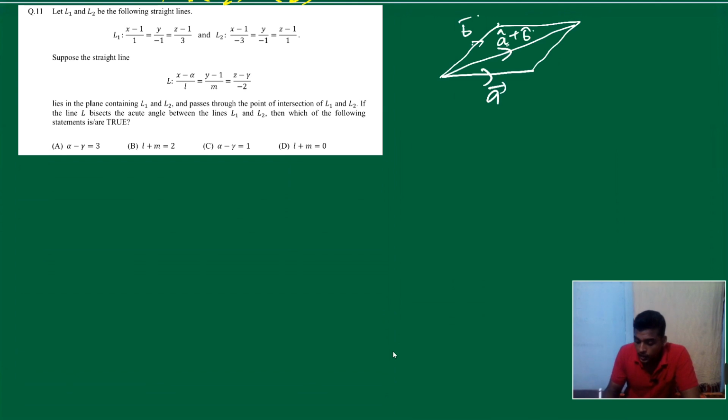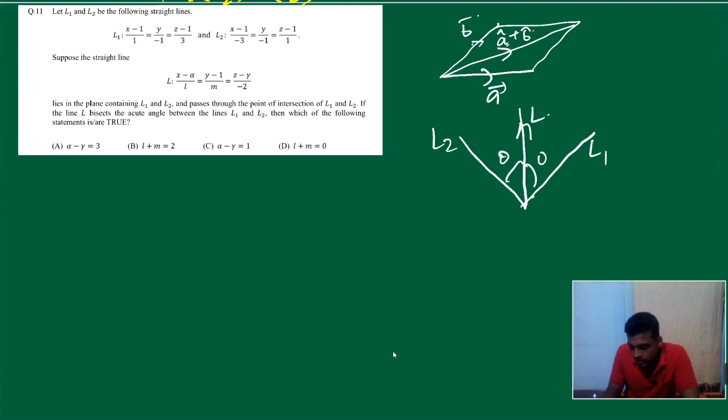Now we have this: it's L1, it's L2, and it's L. Since L is the angle bisector of both, if L1 has some direction and L2 has some direction, then L is the angle bisector, so a cap plus b cap. What is the direction of L1? It's 1, minus 1 and 3. What is the direction of L2?